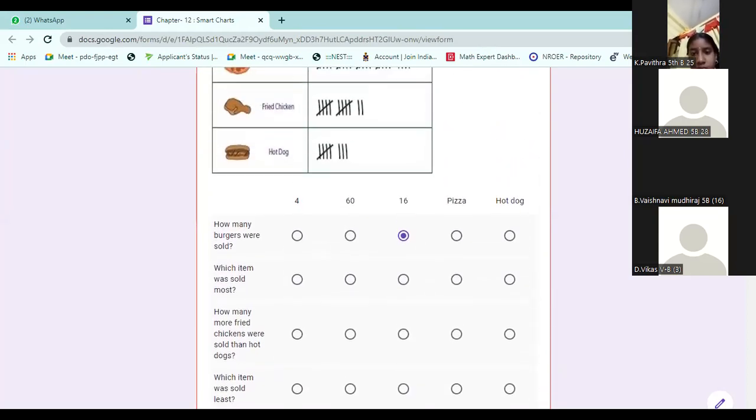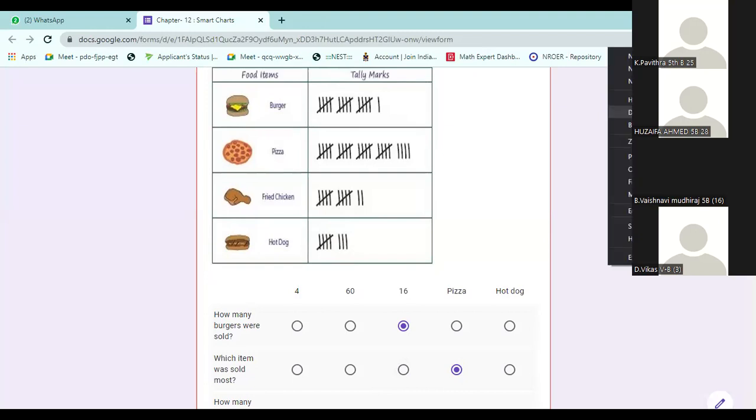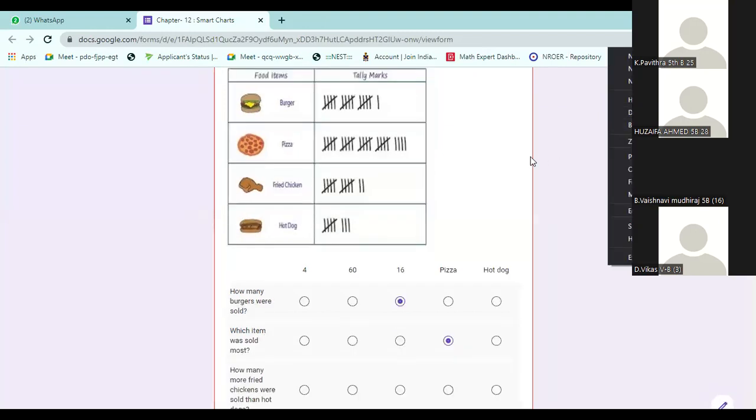Which item was sold the most? Pizza. 24 pizzas were sold. The number is not required. You can see the diagram. You can say more is pizza. Pizza is sold more. Yes, pizza is more. Next.